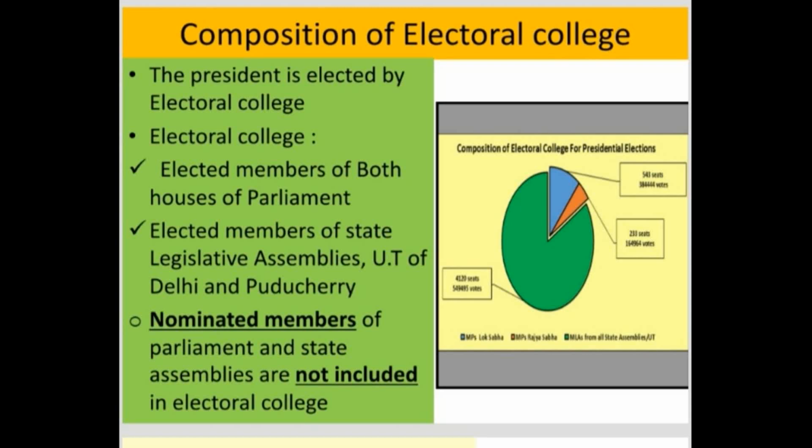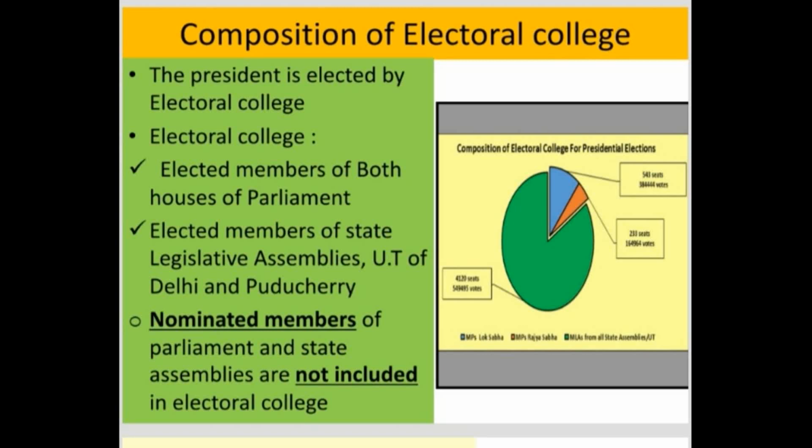This electoral college consists of elected members of both houses of parliament, that is, directly elected members of Lok Sabha as well as the indirectly elected members of Rajya Sabha. Also, this electoral college includes the elected members of state legislative assemblies, that means the MLAs of all the states as well as the union territories of Delhi and Puducherry.